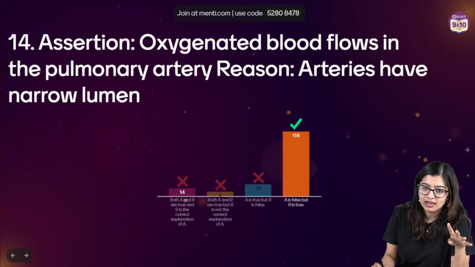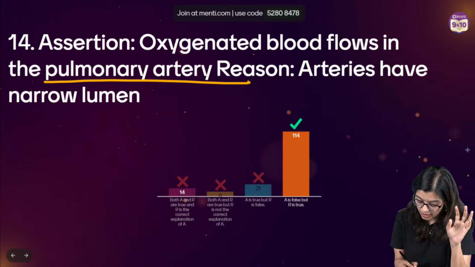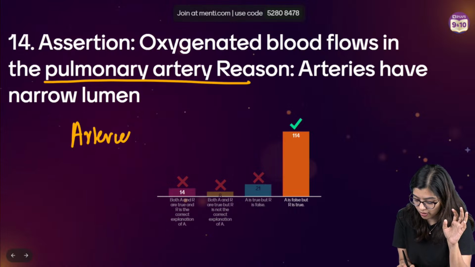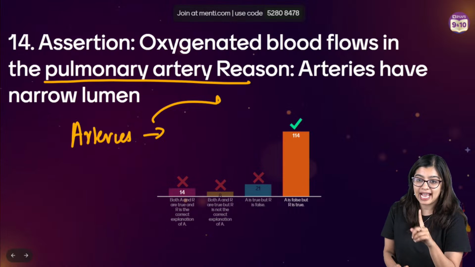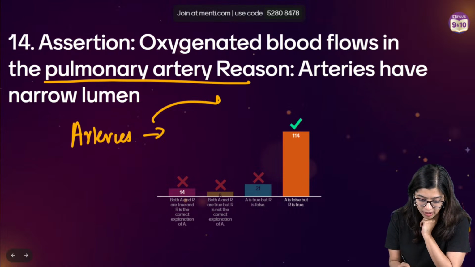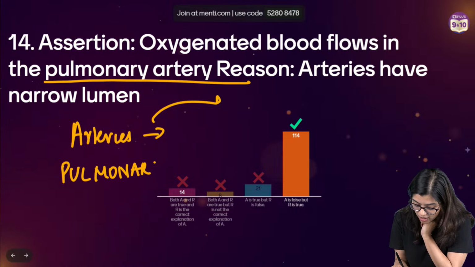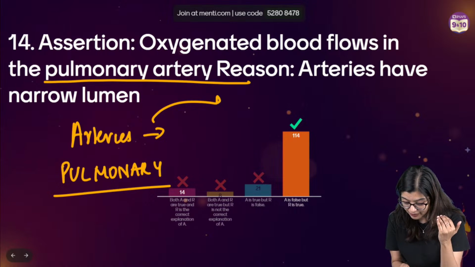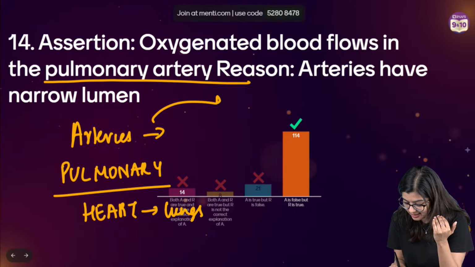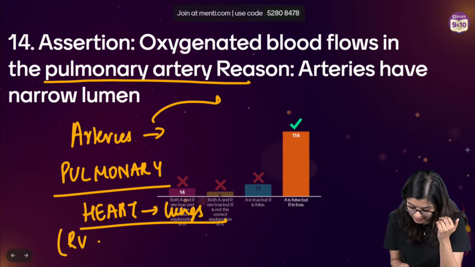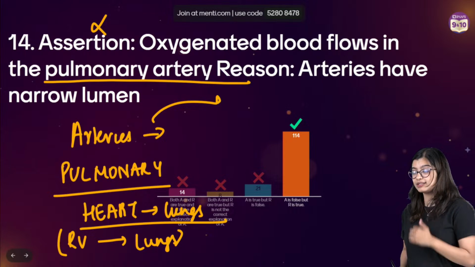I'm very fast. Okay. Now, you have the pulmonary artery and pulmonary vein. We know that most arteries in our body transport oxygenated blood away from the heart. Except for one, right? Except for your pulmonary artery, which transports deoxygenated blood from where to where? From the heart all the way to the lungs. It takes this deoxygenated blood from the right ventricle to the lungs for oxygenation. So the assertion statement is false.